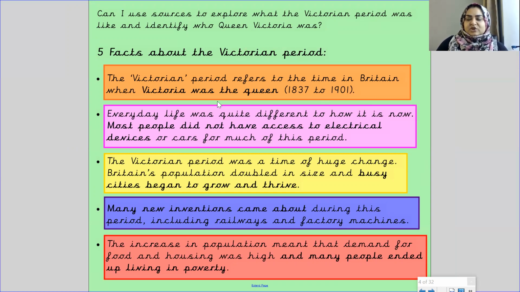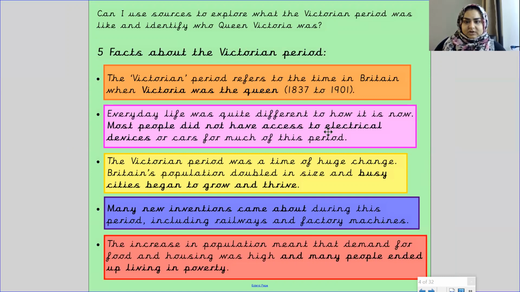So the Victorian period is the time when Queen Victoria ruled the country. Everyday life was quite different to how it is now. Most people did not have access to electrical devices or cars for much of this period. So that time was very different to what we have now. In that time, they didn't have electrical things or cars.